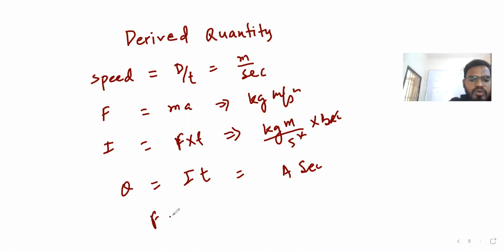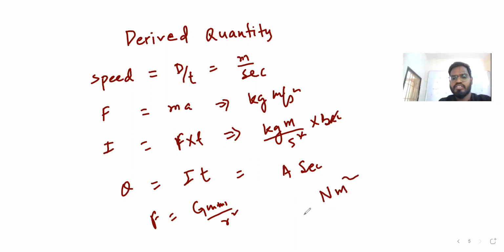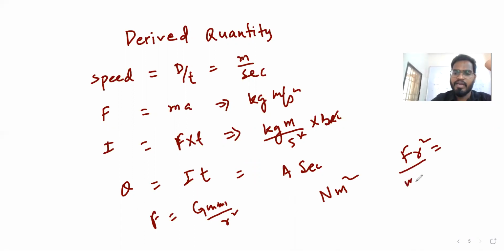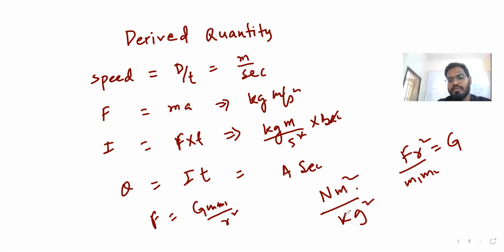Okay, let's see. F is equal to G m1 m2 by r square. From here also we can find the unit of G. Making G the subject, G equals F r square by m1 m2. F is newton, r square is meter square, masses are kg times 2, so kg square. So the unit of G is newton meter square per kg square, ultimately dependent upon fundamental quantities, right? So these are the fundamental. Let's see more. But F is equal to what?